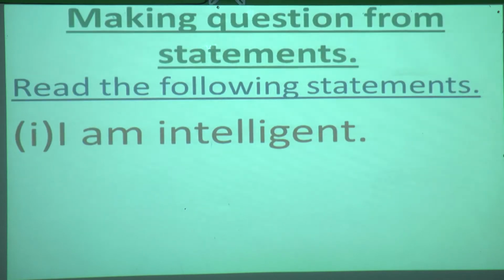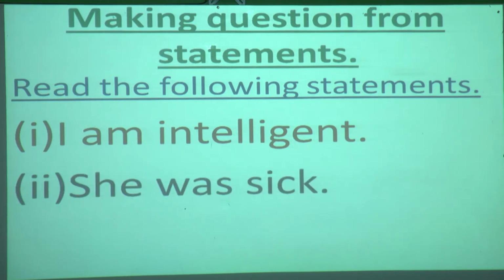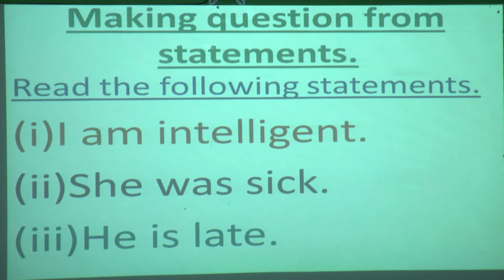Now next. Now what is this? You have to make questions from statements. Here I will tell you 3 examples of statements. Now read the following statements. What is the first statement? I am intelligent. Which type of sentence is this? This is a statement, a simple statement. Second, she was sick. Third, he is late. Now what are these all 3 sentences? These are statements.